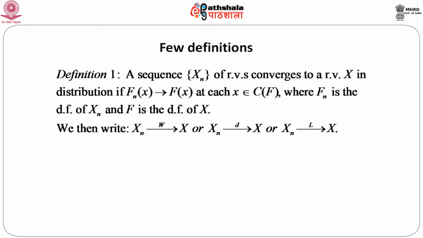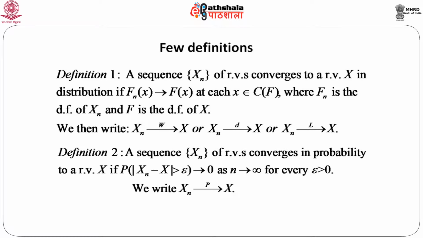And that's where we get the second type of convergence, which is defined as follows: a sequence X n of random variables converges in probability to a random variable X if the probability that the modulus of the difference X n minus X is greater than epsilon goes to 0 as n goes to infinity, for every epsilon greater than 0.